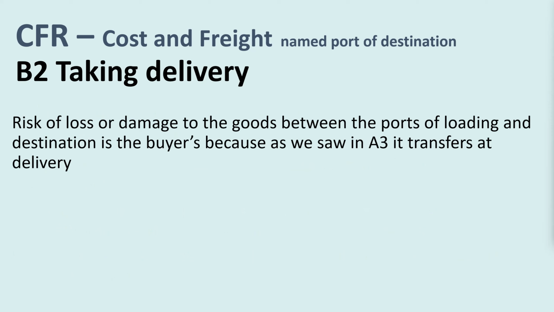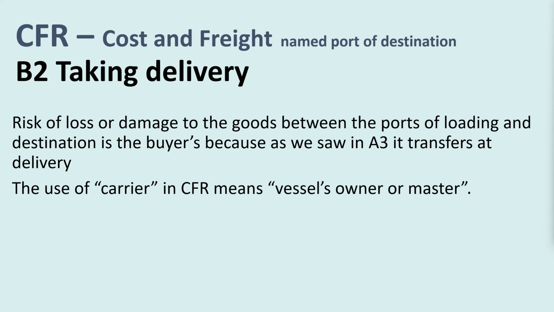Risk of loss or damage to the goods between the port of loading and destination is the buyer's because, as we saw in A3, it transfers at delivery, a point worth emphasising. The use of carrier in CFR means vessel's owner or master because there usually is not actually a carrier such as a freight forwarder, or of course a container shipping line.